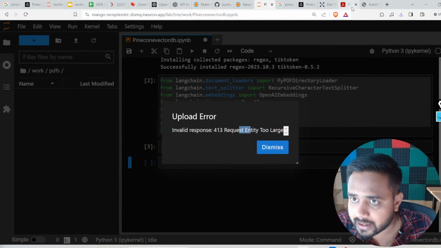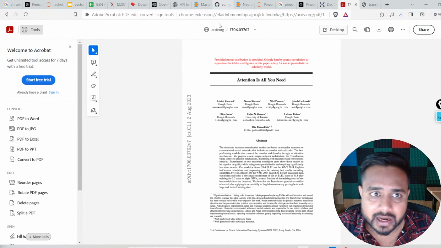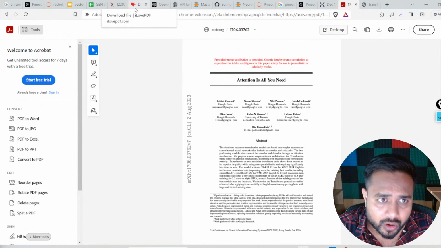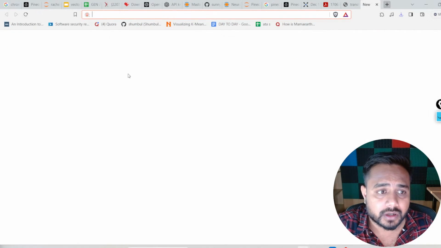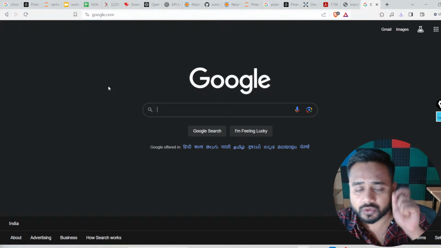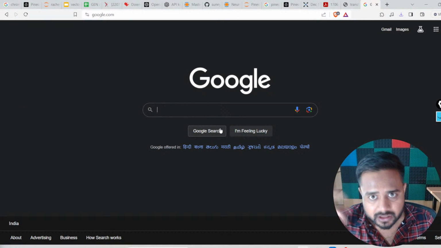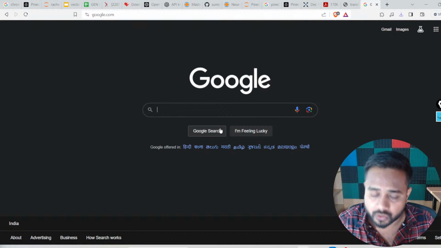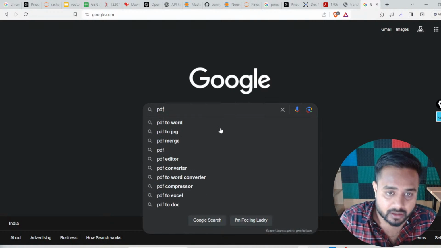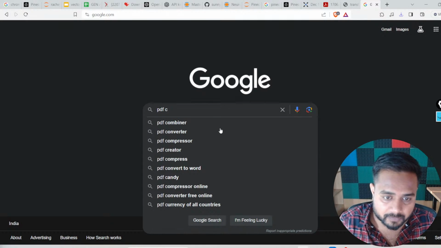So what I can do here is compress this PDF. For that, I can use any online compressor. If your file size is a little huge, in that case you can compress it if you are going to upload it inside your NeuroLab. So here I'm searching for PDF compressor.